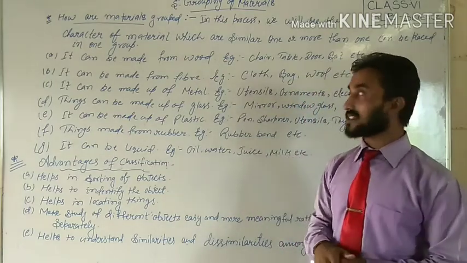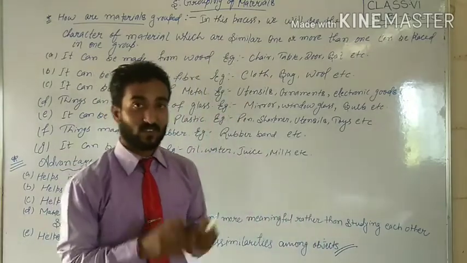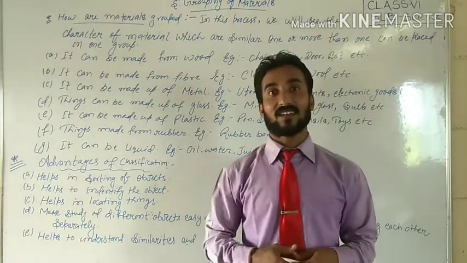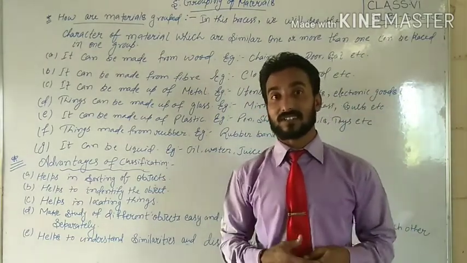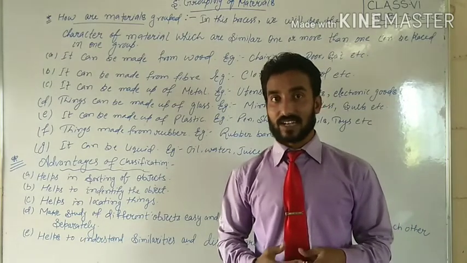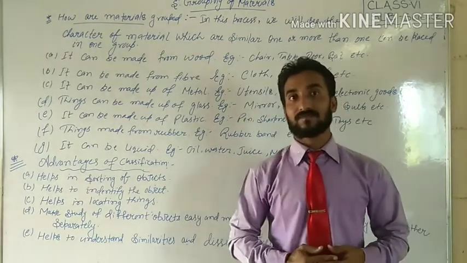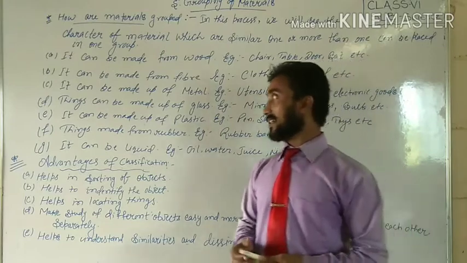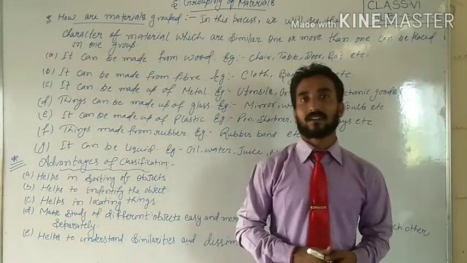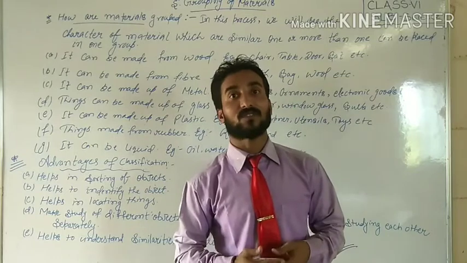Now we will proceed to the next topic, which is things that can be made up of glass. Do you know glass? Yes. Glass. If I talk about glass, what type of object is it? Glass can be transparent. Exactly. It can be translucent also. Yes. See, it can be made up of glass. Glass, which glass?